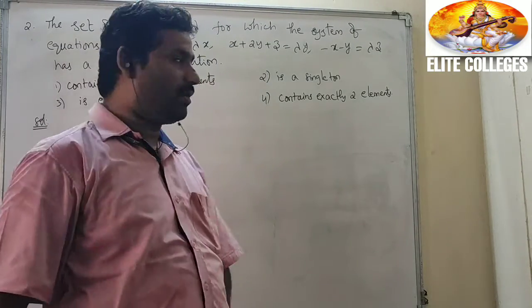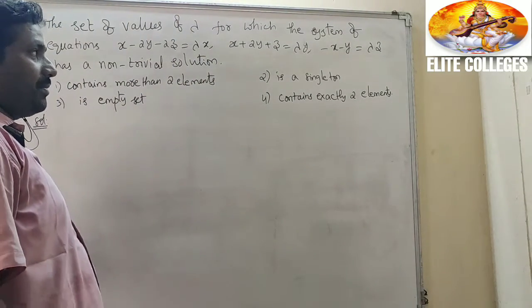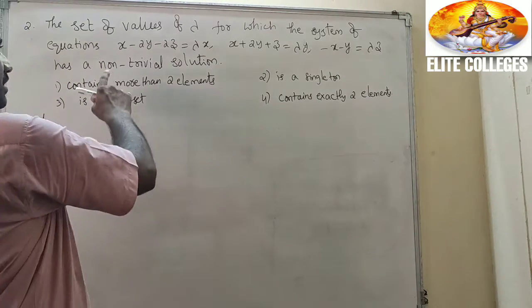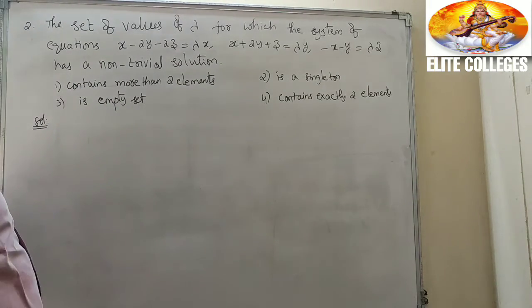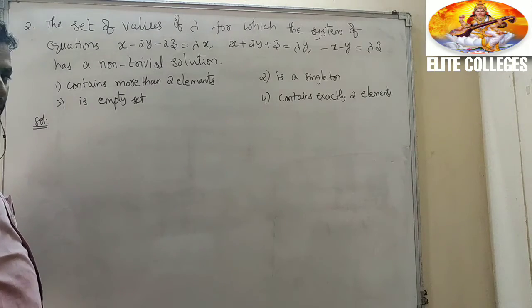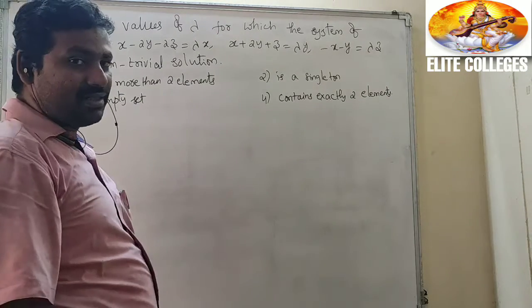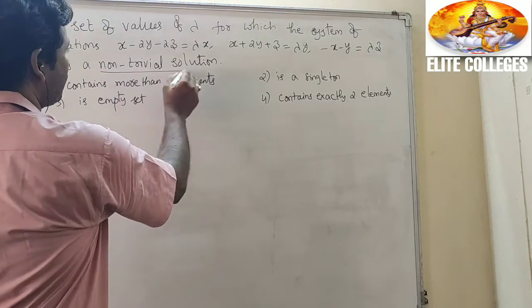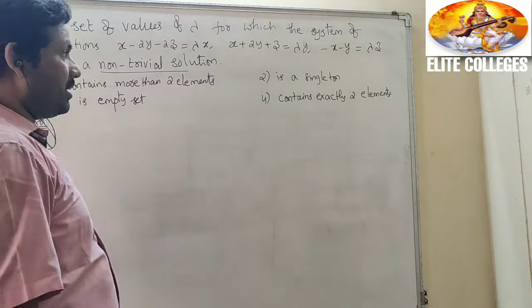Right students, now see this problem. The set of values of lambda for which the system of equations x minus 2y minus 2z equal to lambda x, x plus 2y plus z equal to lambda y, minus x minus y equal to lambda z has a non-trivial solution. Again the same, non-trivial solution, same thing, delta A equal to 0.